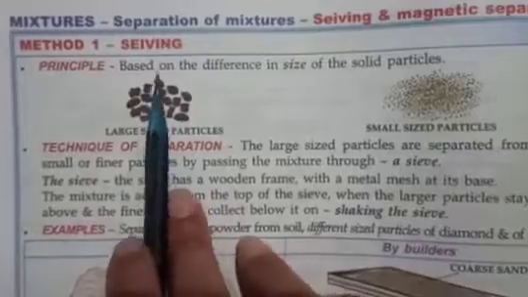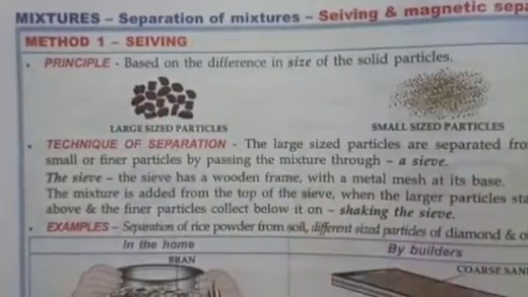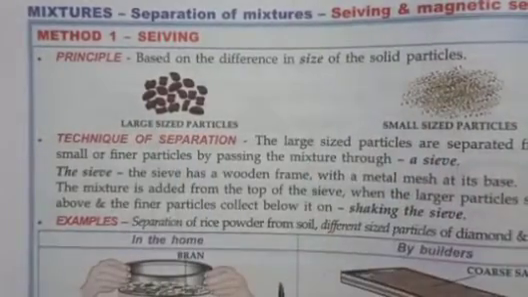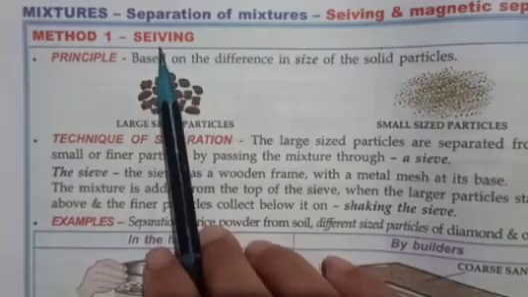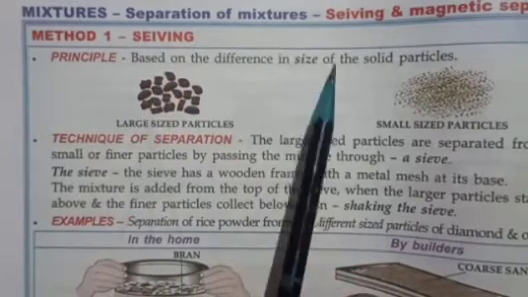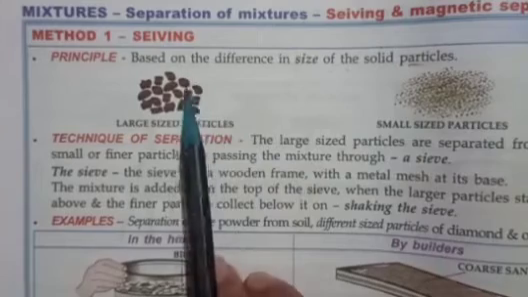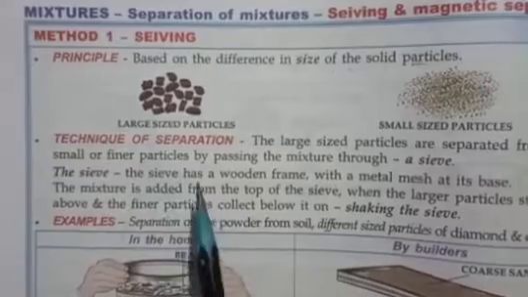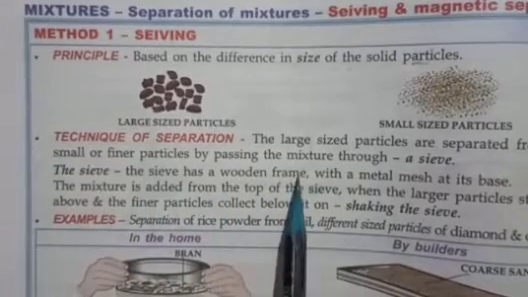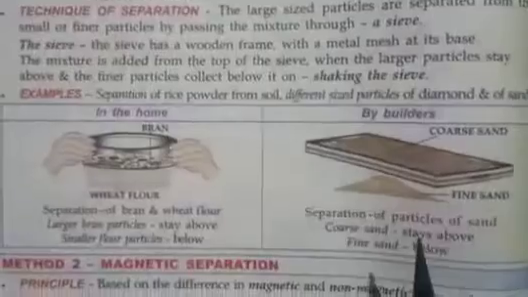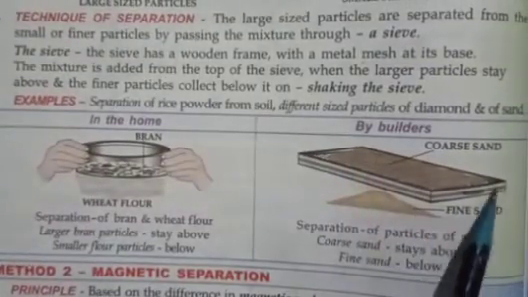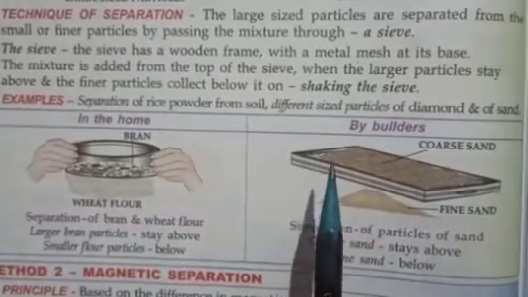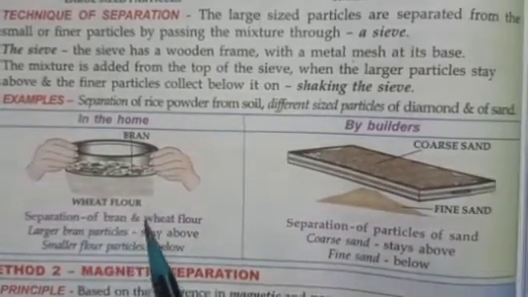Now students, I am telling you separately about the different methods that are used to separate mixtures. The first is solid mixtures, and here the first one is sieving. The principle involved is based on the difference in size of the solid particles. Small sized particles are separated from large sized particles using a sieve. A sieve is a wooden frame with a metal mesh at its base. Have you seen a chhanni at your home? That is called a sieve. It is used at home for the separation of bran and wheat flour.